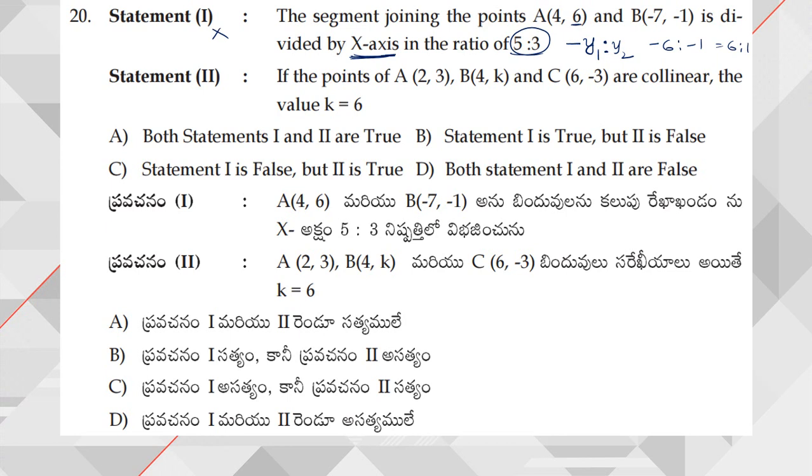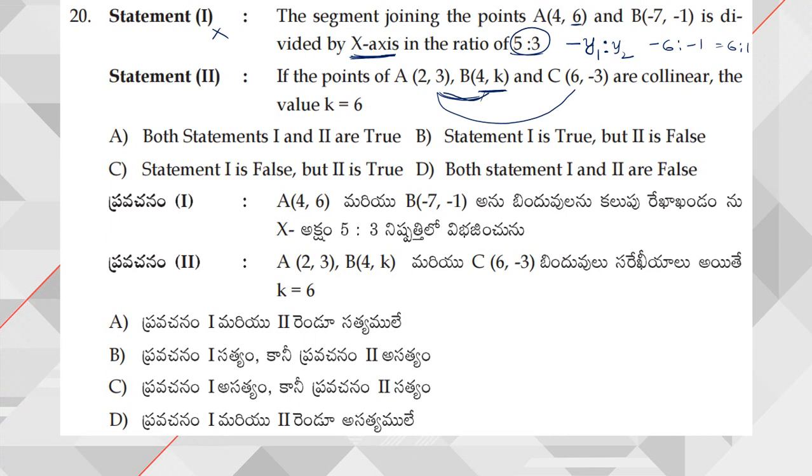Next, moving on to statement 2. If the points A 2, 3, B 4, K and C 6, minus 3 are collinear, then the value of K is 6. Now how can you verify this? Collinear means the slopes are equal. So simply consider the slope of these 2 points and the slope of these 2 points, because when you have an unknown term, you need to use it only once. So don't use that point twice.